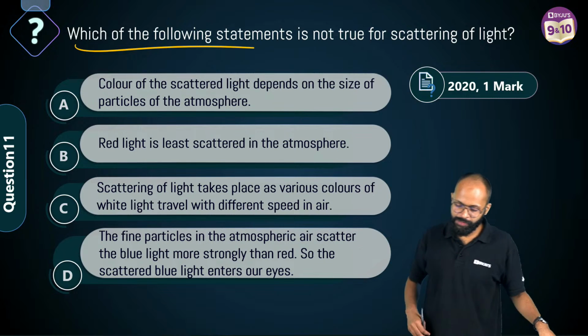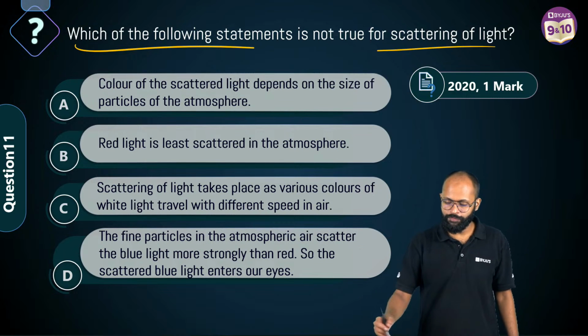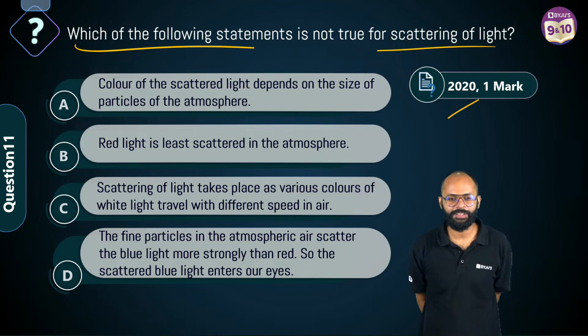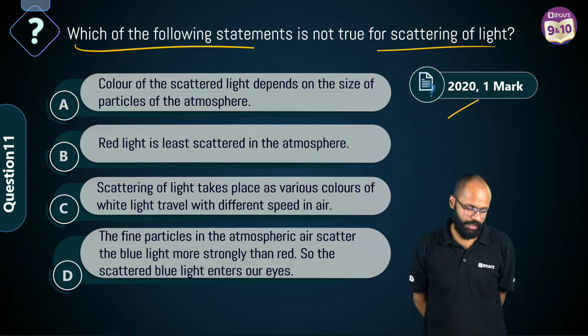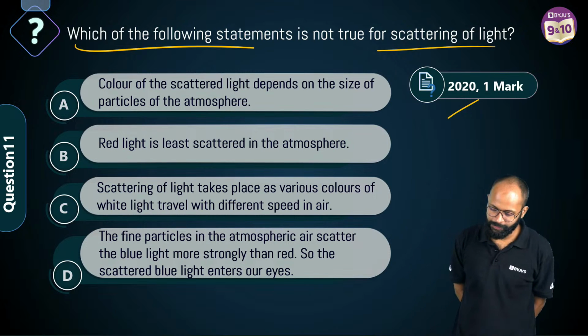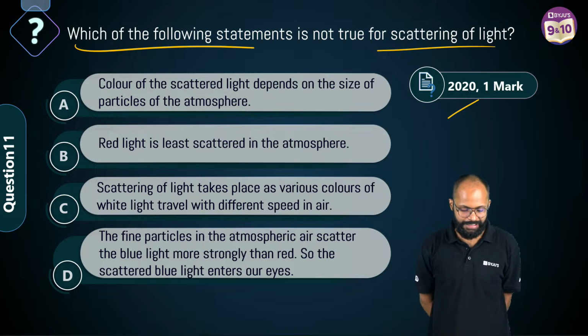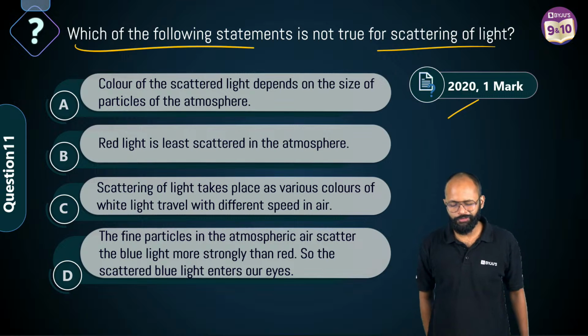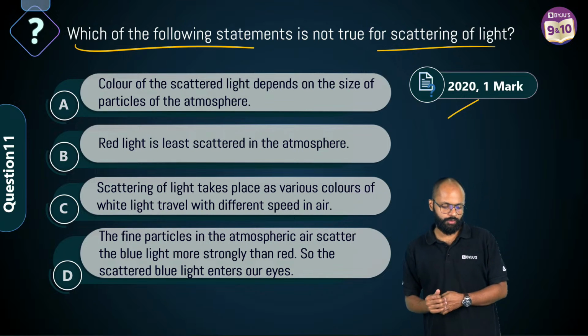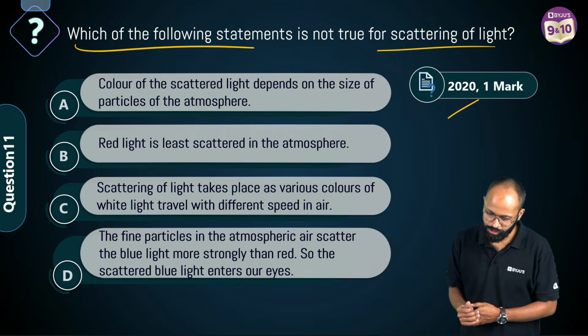Which of the following statements is not true for scattering of light? A. Color of the scattered light depends on the size of particles in the atmosphere. B. Red light is least scattered in the atmosphere. C. Scattering of light takes place as various colors of white light travel with different speed in air. D. The fine particles in the atmosphere scatter the blue light most strongly.